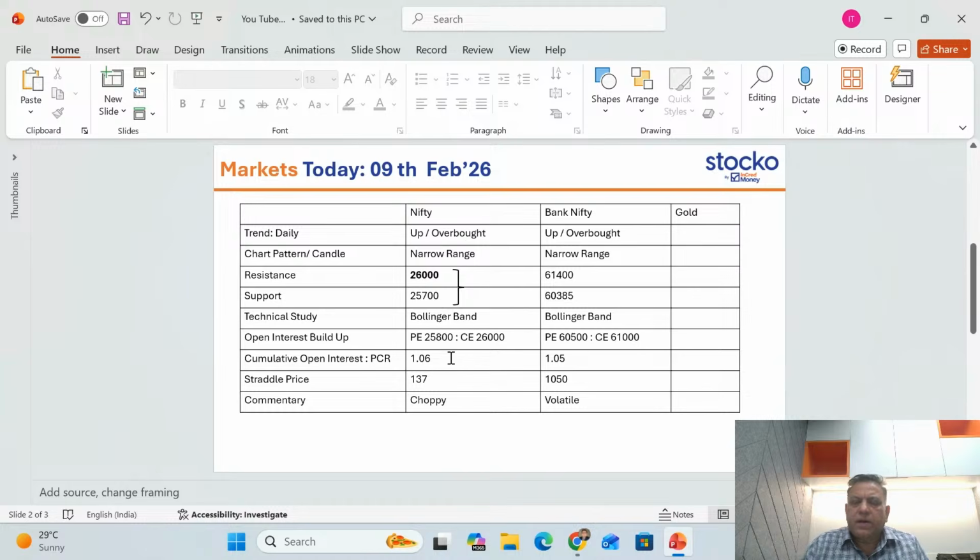And the technical study right now which we are using to mark the resistance is Bollinger Bands. And as we said, as a trader, the choppiness of the intraday volatility comes from the options data also, where the support is and where the resistance is in the context of the OI buildup. So after studying price action, always get into the habit of studying the options data.